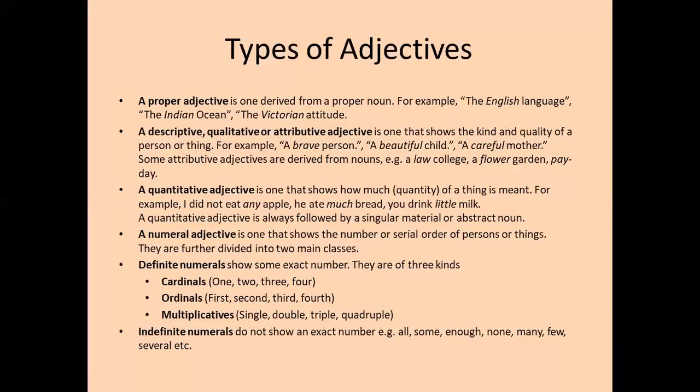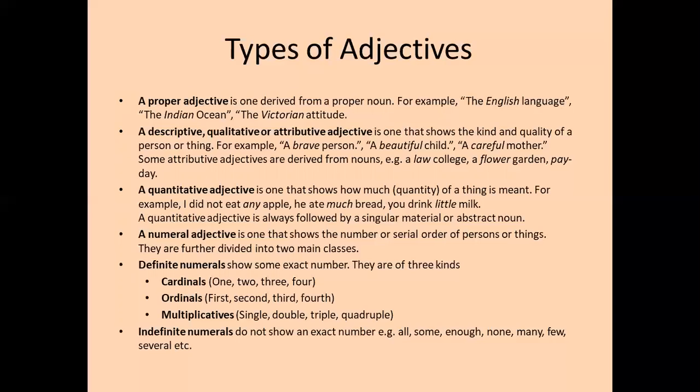So what are definite numerals? They show some exact number. They are of three kinds: cardinals, 1, 2, 3, 4; ordinals, first, second, third, fourth, and so on and so forth. Multiplicatives are single, double, triple, quadruple. So all of these are, of course, there.